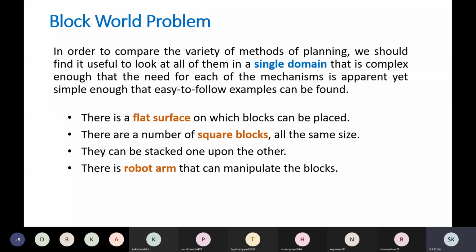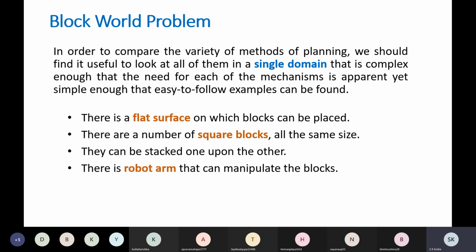Otherwise, if we discuss a simple example, you will not be able to understand how these different planning techniques work, or the different situations the planning technique can handle. So that is the reason why the block world problem domain is discussed in understanding planning techniques.